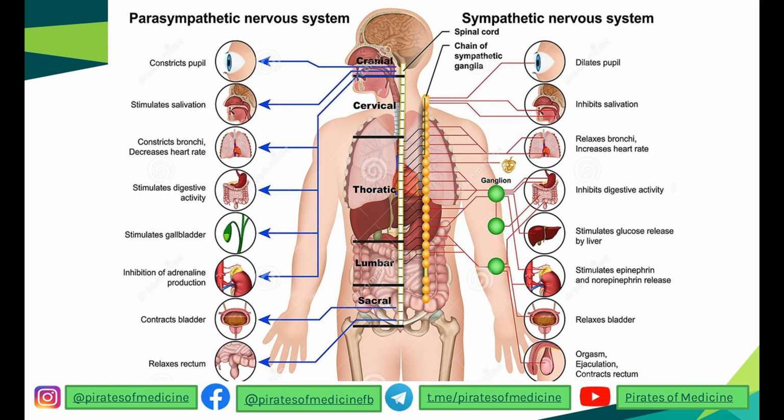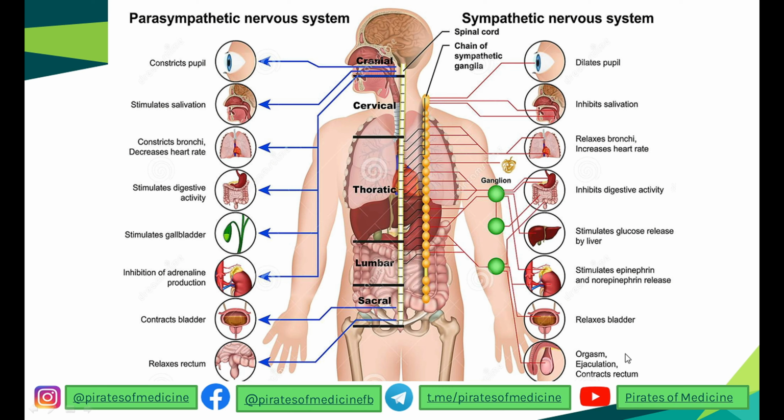If there is a stimulus that stimulates the sympathetic nervous system and makes a conditioned reflex occur, what can be the effects? The pupils will get dilated, salivation is inhibited, which means dry mouth, bronchi relax, heart rate increases, digestive activity is inhibited, glucose is released by the liver so that energy can be made if necessary, catecholamines are released from the adrenal gland, the bladder is relaxed, and orgasm, ejaculation, and contraction of the rectum occur.